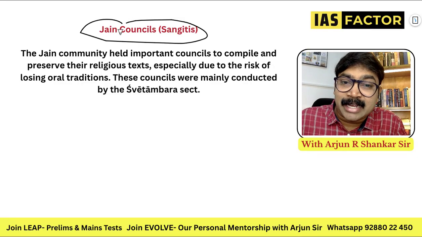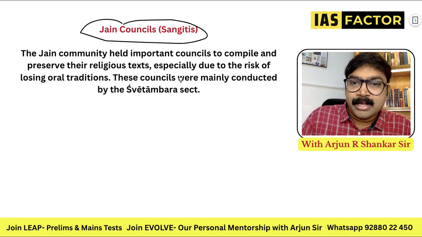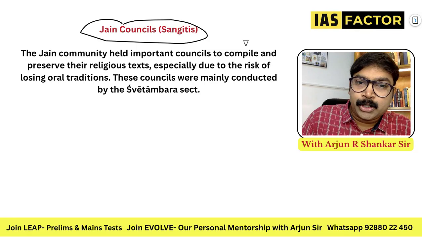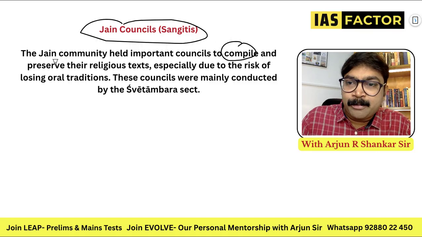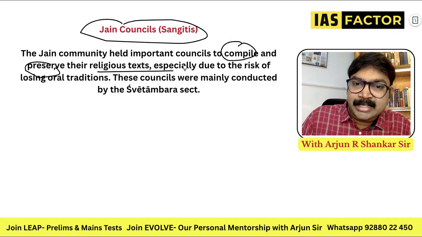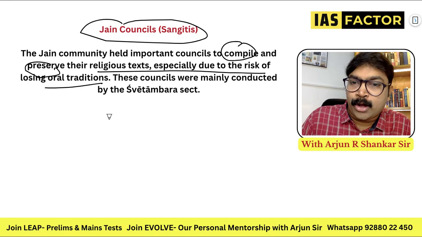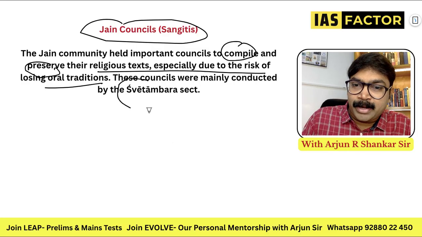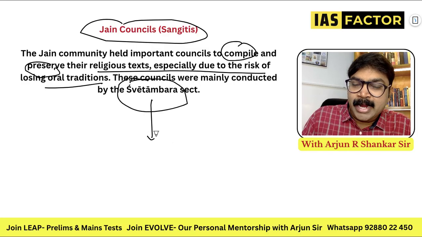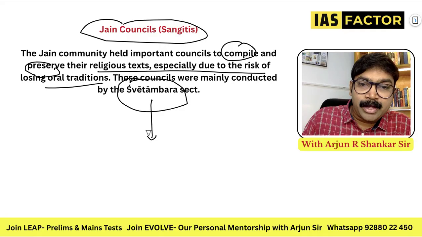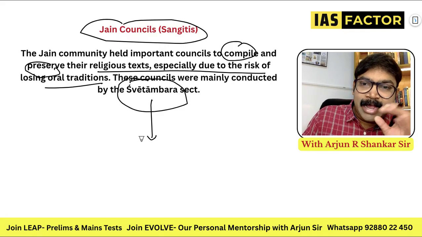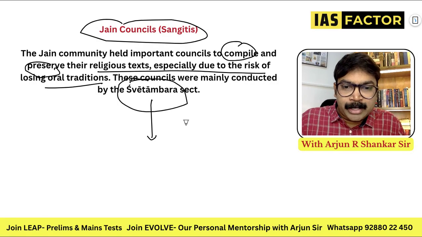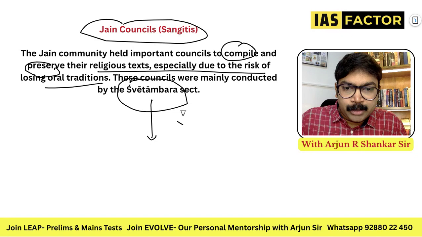Next, like the Buddhist councils, we have the Jain Sangitis or Jain councils. The Jain community held them to compile and preserve their religious texts, especially due to the risk of losing the oral tradition. These councils were mainly conducted by the Shvetambara sect, while the Digambaras did not. In the Buddhist councils, different people conducted them, and you will remember what you learned about them.